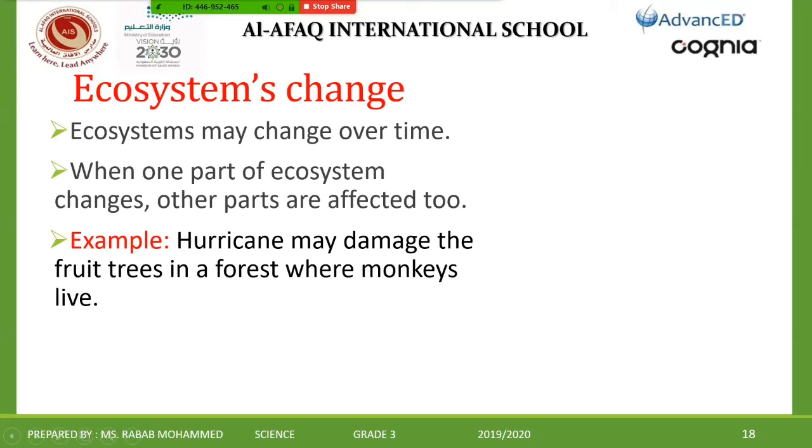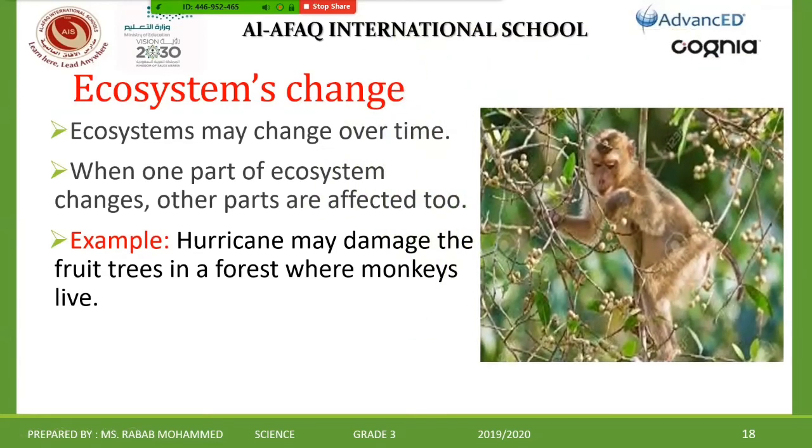A hurricane may damage the fruit trees. Who feeds on the fruit trees? Many animals, but if we talk about monkeys, monkeys live and feed on the fruit trees. If these trees are damaged, what will happen to the monkeys? Their population will be less.